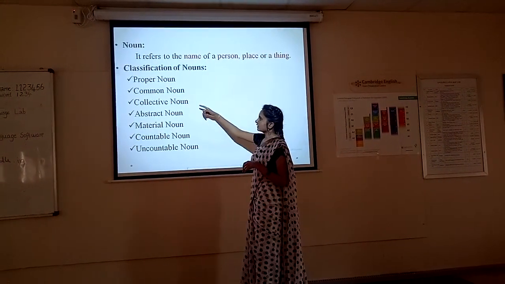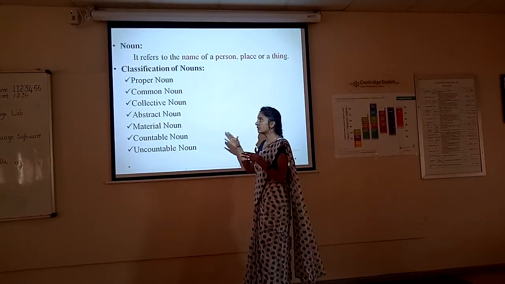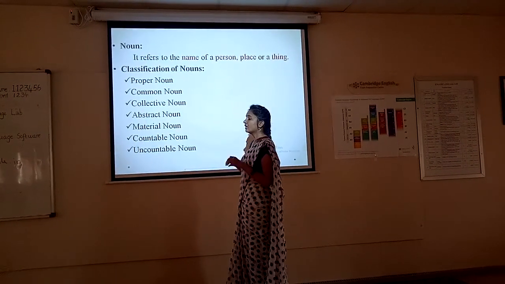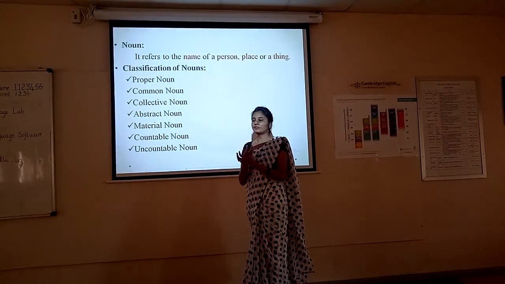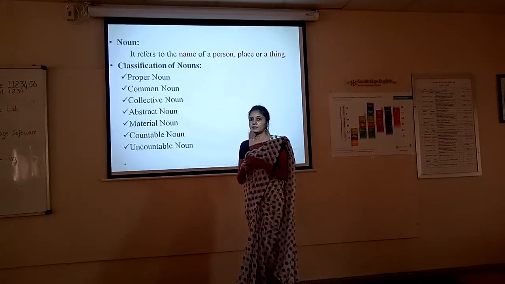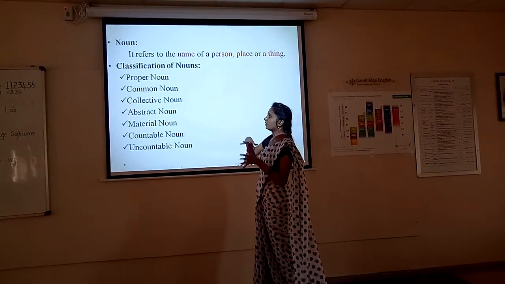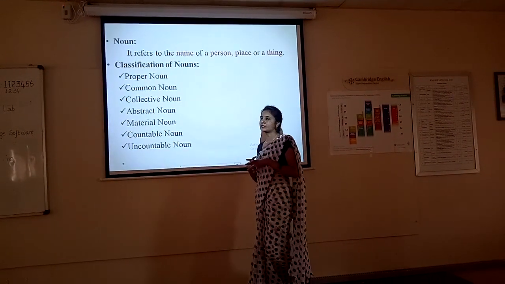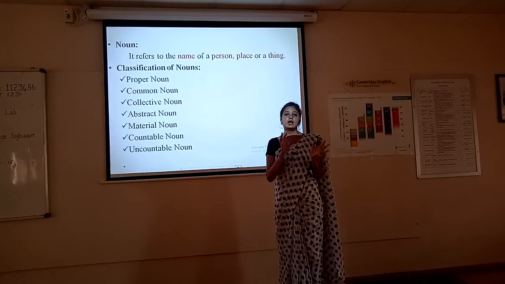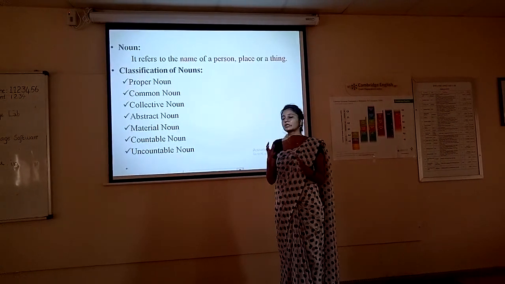So some other things are collective noun. Collective noun, the term and the definition is already there. The thing which is there in collective mode, that is called collective noun. For example, bunch of keys, swarm of flies. These all are coming under collective noun. And abstract noun. Abstract noun is nothing but the thing which you can feel but you can't see through your eyes.